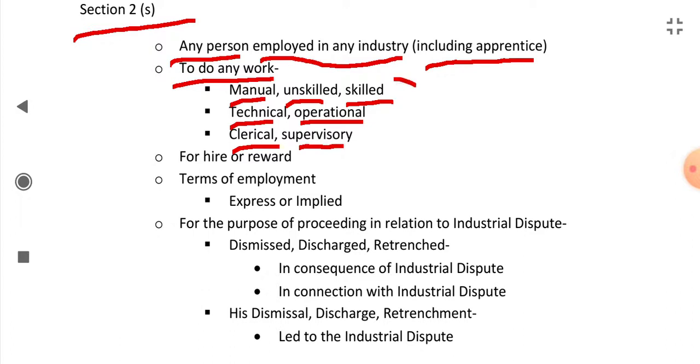If he is doing any type of these work for hire or reward, maybe he is hired by the employer or he is doing the work for reward. The terms of employment are express or implied. Express means direct, they are expressed directly. Implied means indirect way, they are understood.